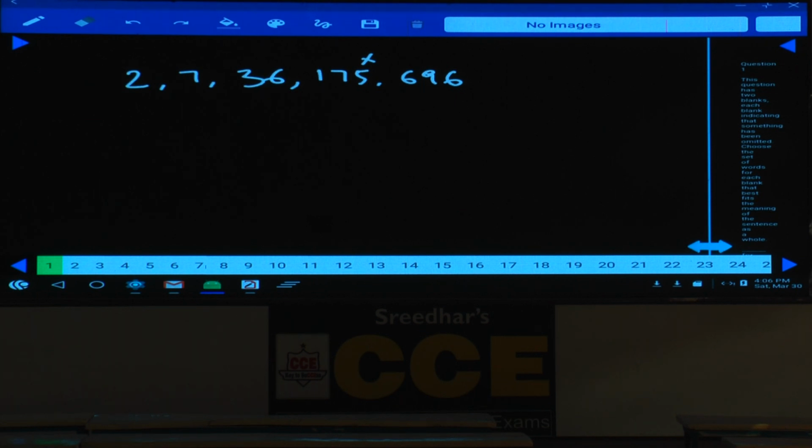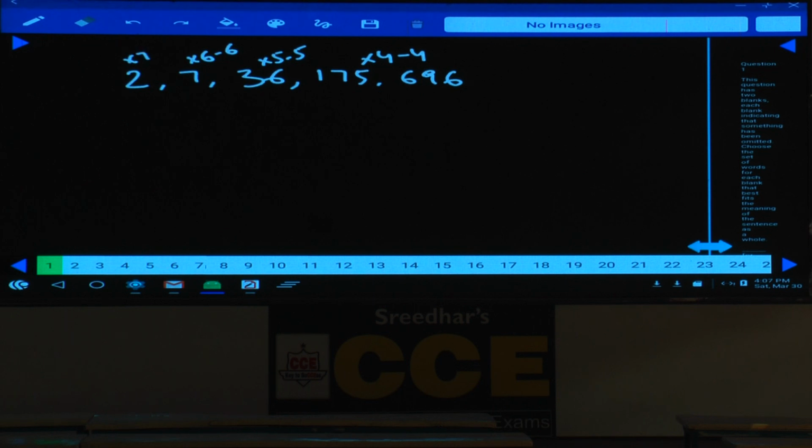Then what is the relation between 175 and 696? 175 into 4 is 700, and here the number is 696, so the relation is into 4 minus 4. Then 36 and 175: 36 into 5 is 180, and 175 means into 5 minus 5. Into 4 minus 4, into 5 minus 5, and the remaining must be into 6 minus 6: 7 into 6 is 42, minus 6 is 36. And this is into 7: 14 minus 7 is 7.